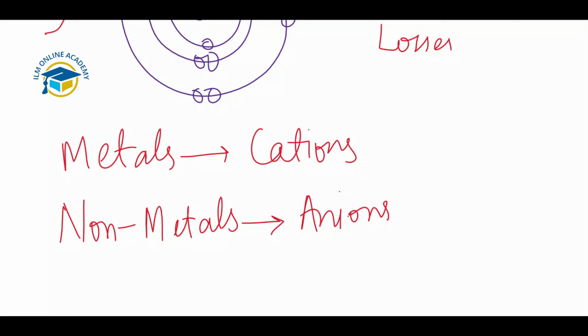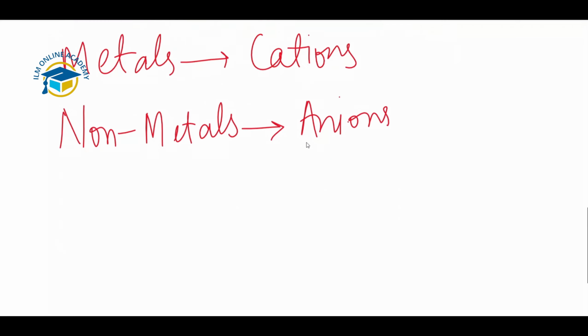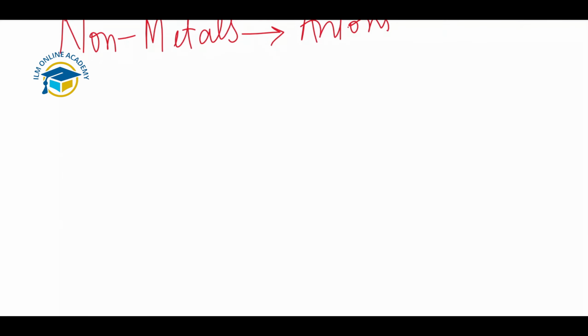Now I will give you an example related to ionic compounds, how ionic compounds are formed. First of all, we will discuss ionic bonding, which is held together by the electrostatic forces of attraction between the oppositely charged ions, and then we will discuss covalent bonding. So let's start with ionic bonding.